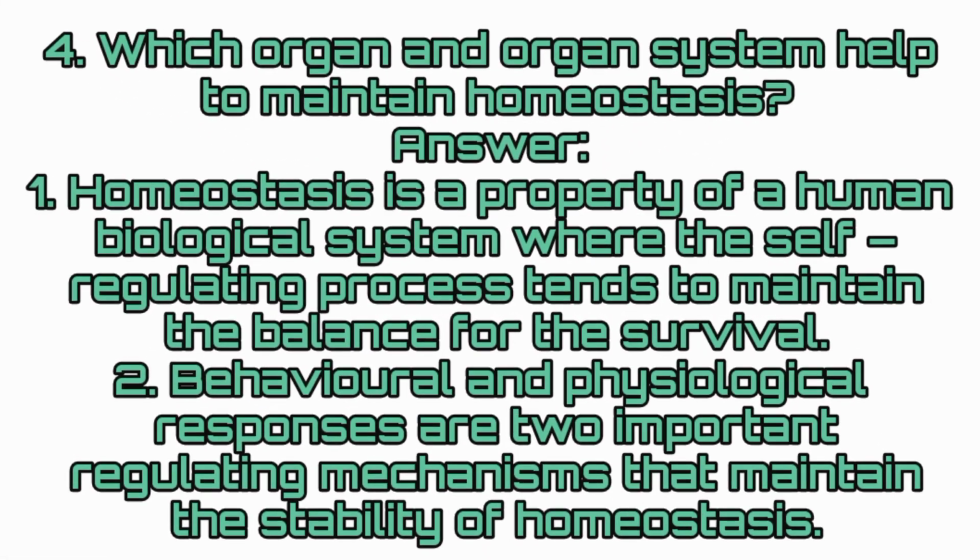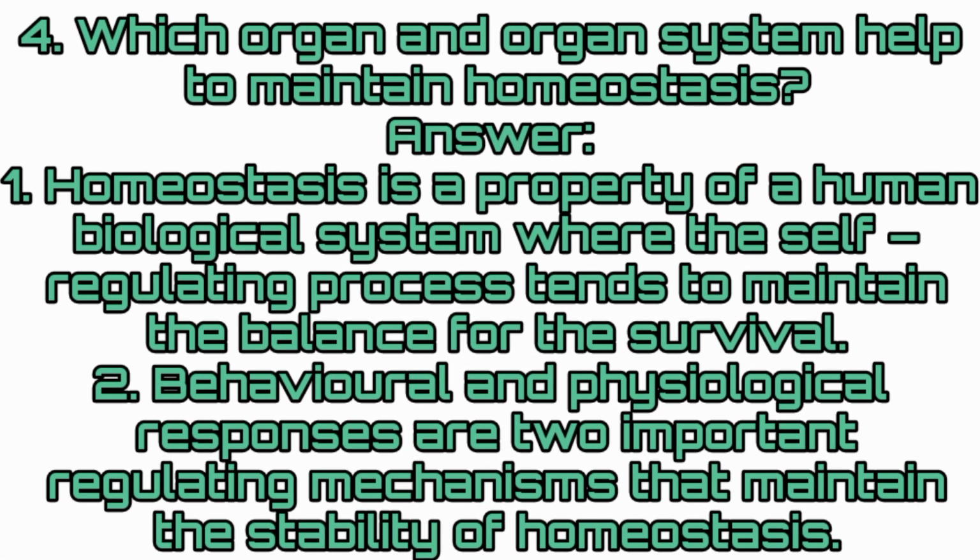Fourth question, which organ and organ system help to maintain homeostasis? Answer: Homeostasis is a property of a human biological system where the self-regulating process tends to maintain the balance of survival.